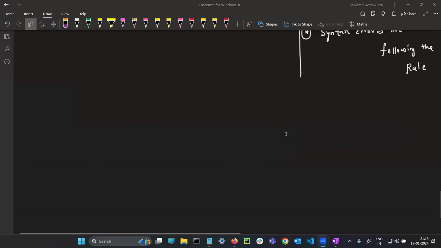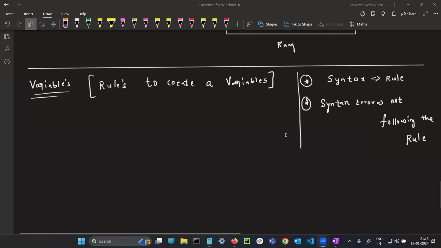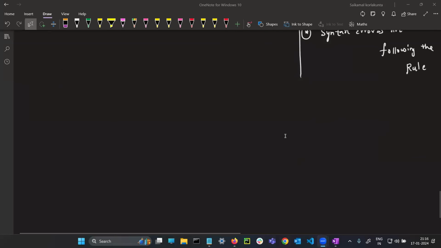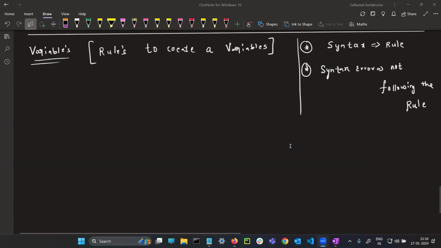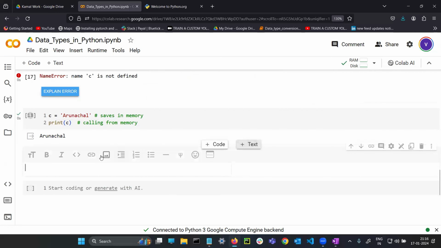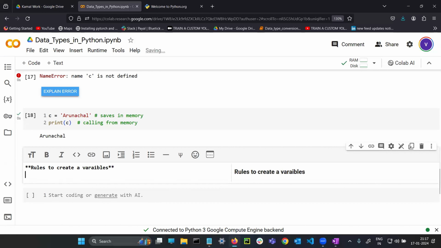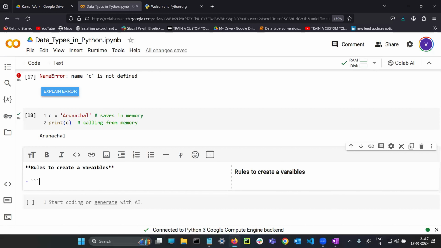Okay, rules to create a variable. I will write directly here. There are some rules you need to follow. So rule number 1. What is rule number 1?